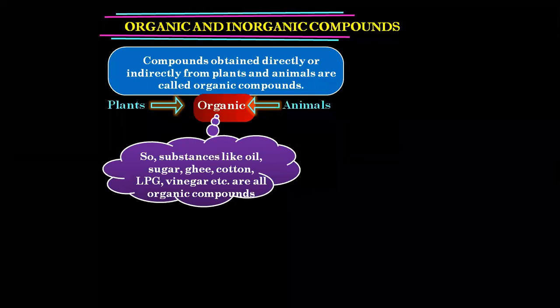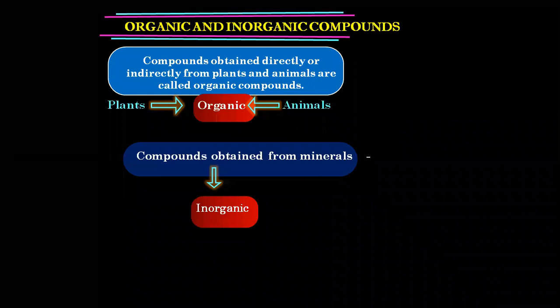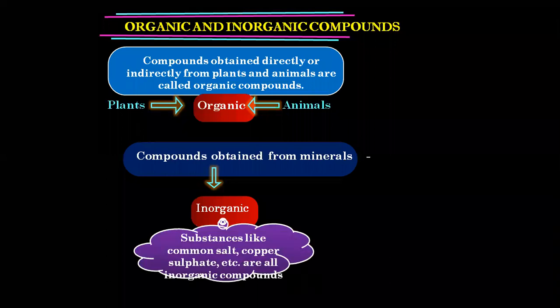So the main difference between organic and inorganic is that organic compounds mainly contain carbon as the most important element along with hydrogen. These are the substances which we use in our daily routine. And inorganic compounds are the compounds which are usually obtained from minerals, that is, from non-living sources. Compounds obtained from minerals are usually inorganic compounds, which are substances like common salt and copper sulfate. These all are inorganic compounds.